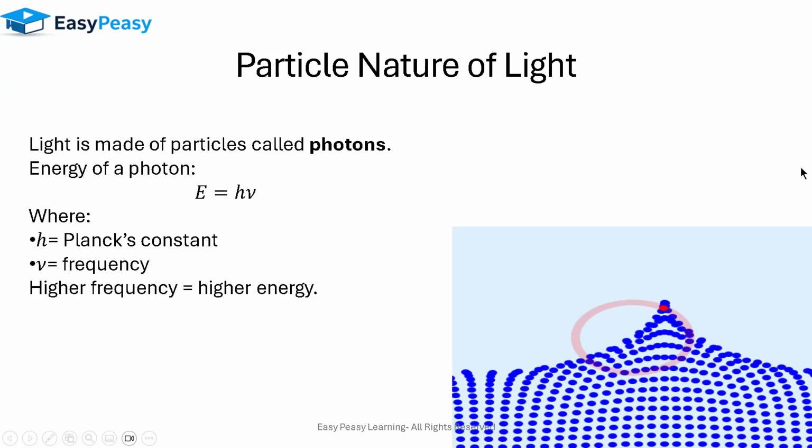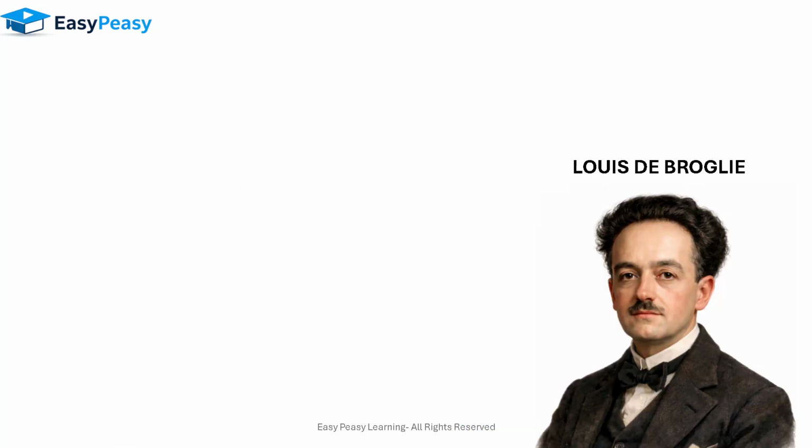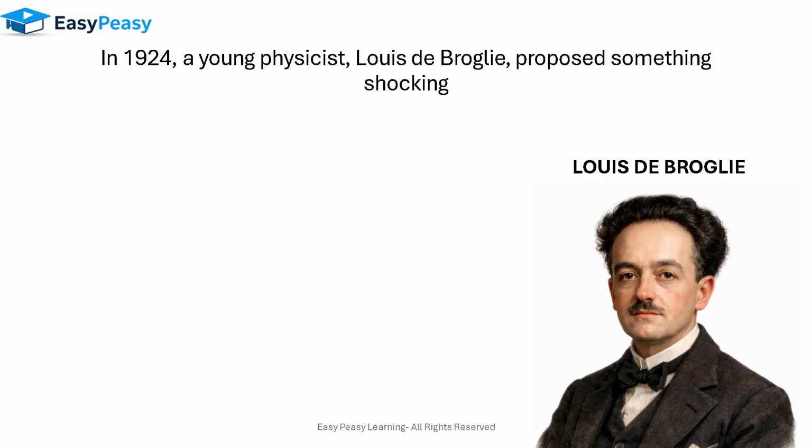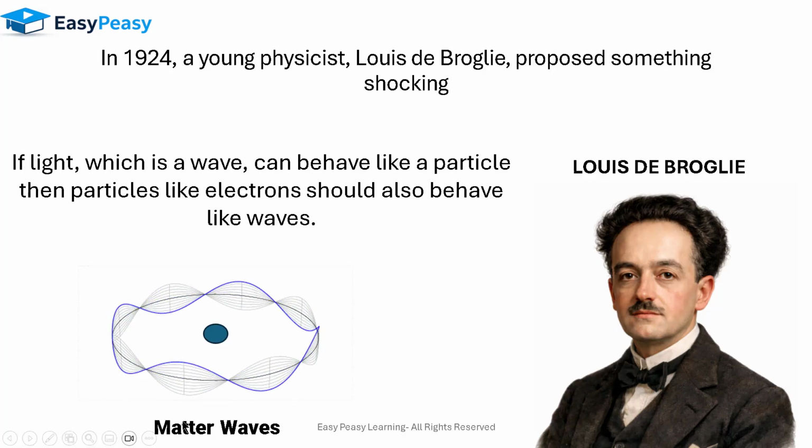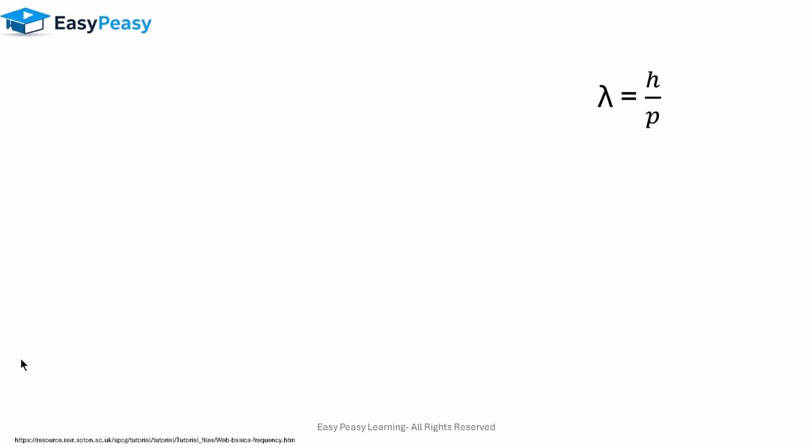Now, by looking at this concept, Louis de Broglie in 1924 proposed a shocking concept. He said that if light, which is a wave, can behave like a particle, then particles like electrons should also behave like waves, right? So this phenomenon introduced a concept called matter waves.